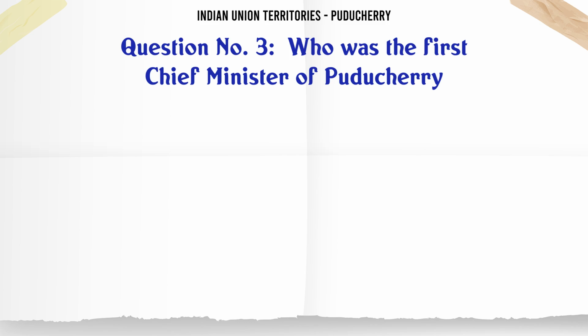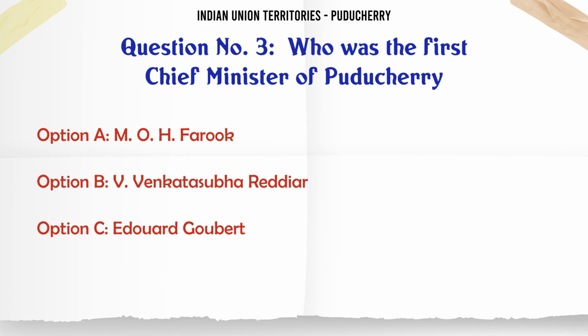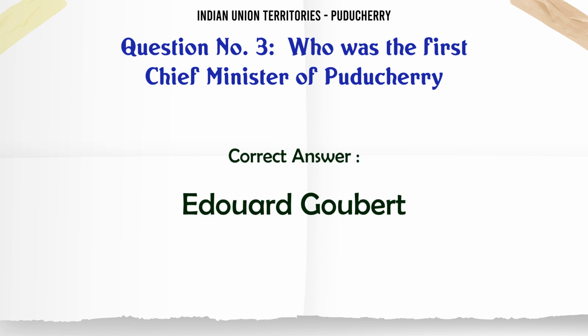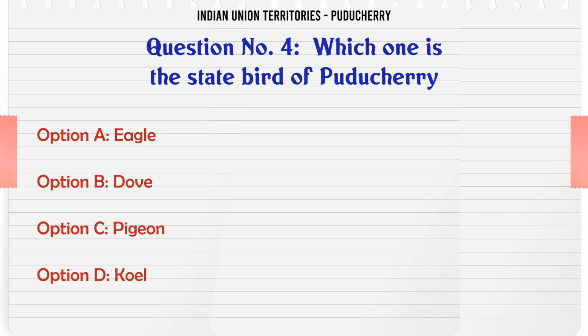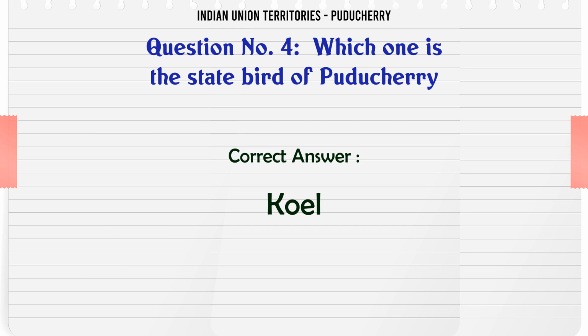Who was the first Chief Minister of Puducherry? A. Moh Farooq, B. V. Venkata Subba Reddyar, C. Edward Gaubet, D. Subramanian Ramaswamy. The correct answer is Edward Gaubet. Which one is the state bird of Puducherry? A. Eagle, B. Dove, C. Pigeon, D. Quail. The correct answer is Quail.